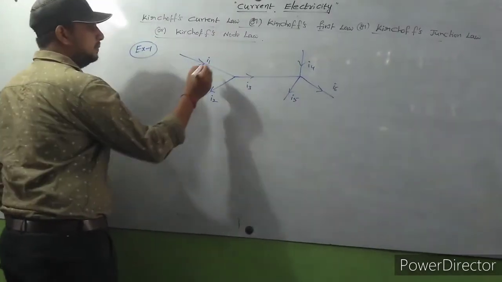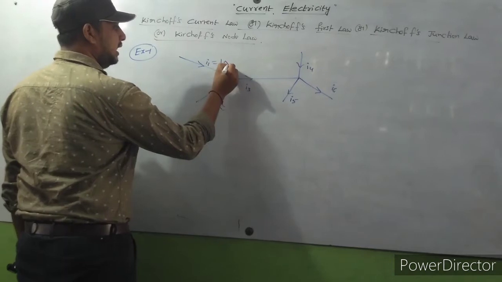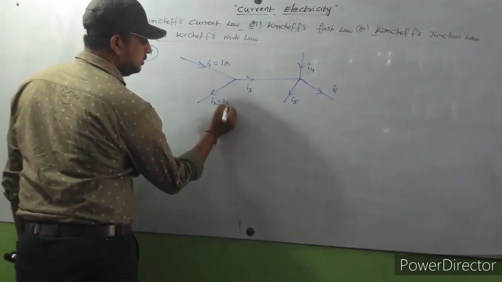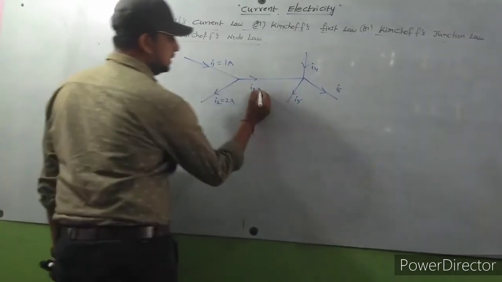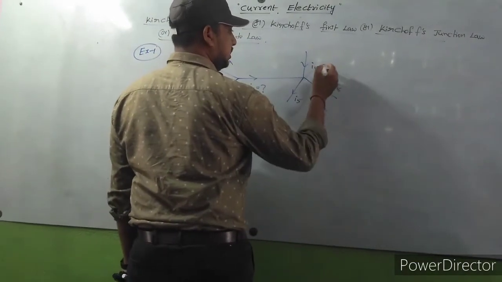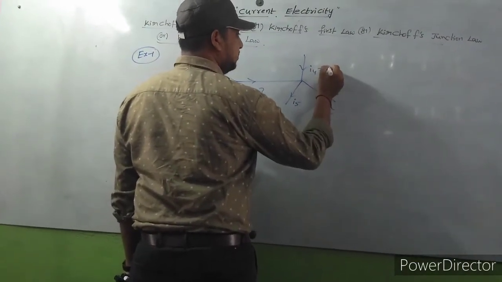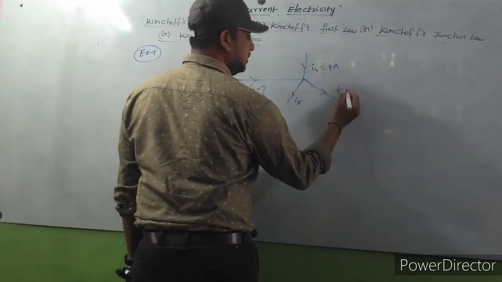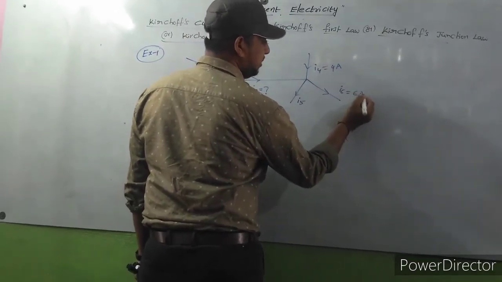Here this is 1 amp, this is 2 amps, this we need to find, and this is 4 amps, this is 6 amps.